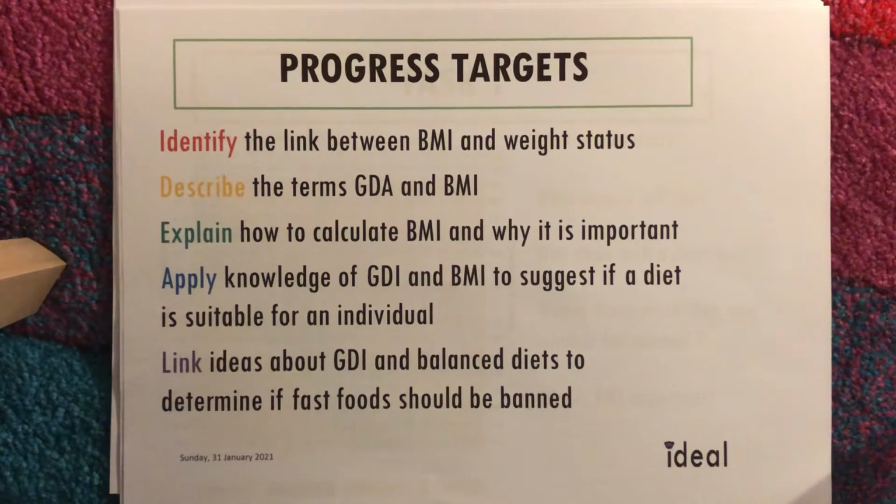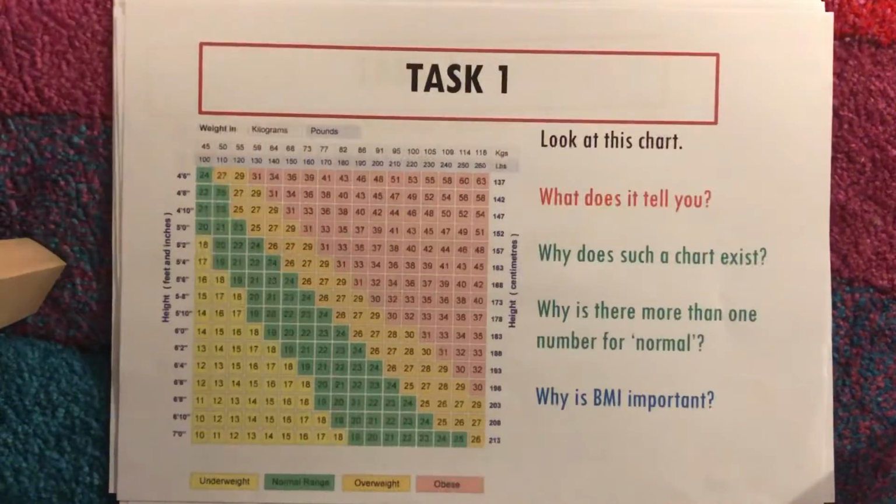We'll explain how to calculate the BMI and why it's very important. We'll apply our knowledge of the GDA and the BMI to suggest if a diet is suitable for an individual, and we'll link ideas about the GDA and balanced diets to determine if fast foods should be banned. So let's move ourselves on to task 1.